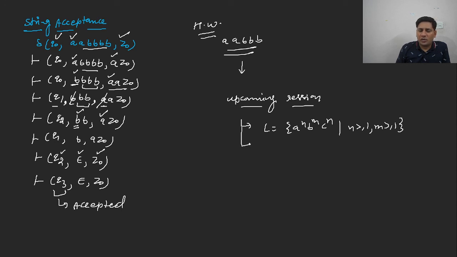And we will also construct a PDA for languages like even palindrome, or you can write it for odd palindrome. It's up to us how we want to construct it. We can also construct the PDA for a^n b^n c^n, where n is greater than or equal to 1. We will construct the PDA for even palindrome, that is, for palindrome strings.